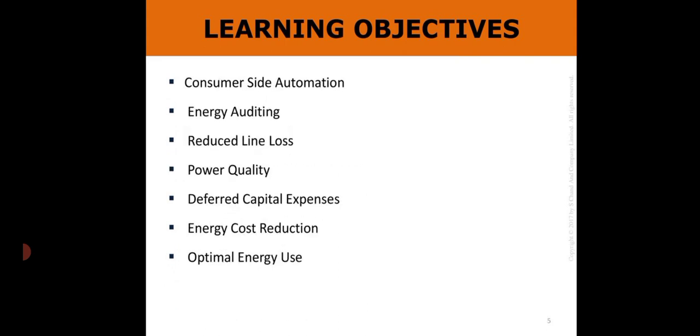Next is consumer side automation, energy auditing, reduce line loss, power quality, deferred capital expenses. Next is energy cost reduction, optimal energy use. These are the learning objectives in a distribution automation system.